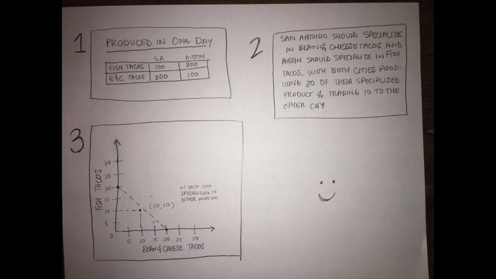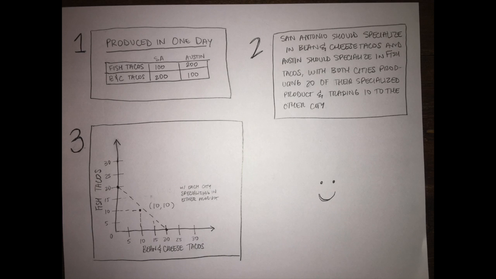So now if I can direct your attention to the first table in this picture. This represents how many of each item each city can produce in 1 day, or roughly 10 hours. So for San Antonio, it can produce 100 fish tacos and 200 bean and cheese tacos. And vice versa for Austin, it can produce 200 fish tacos and 100 bean and cheese tacos.